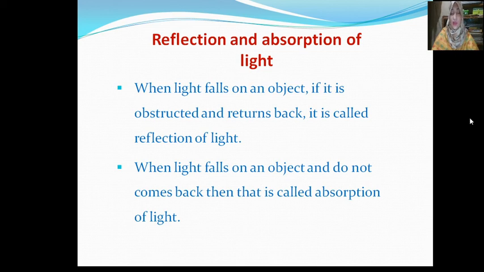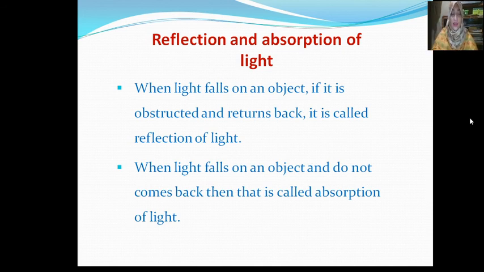Now I discuss with you what is absorption of light. When light falls on an object and does not come back, then that is called absorption of light. I repeat it again. When light falls on an object and does not come back, then that is called absorption of light.